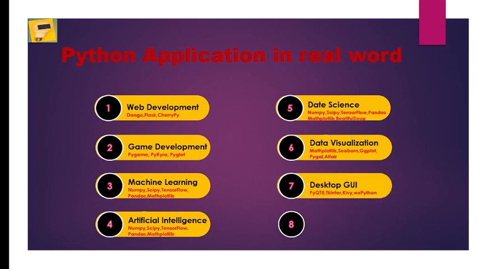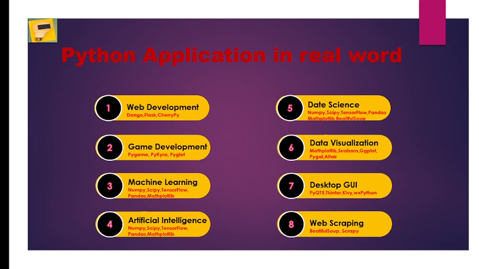And desktop GUI application: PyQt, tkinter, Kivy, wxPython are the packages available in Python. And web scraping also has support. BeautifulSoup, Scrapy are the packages available.